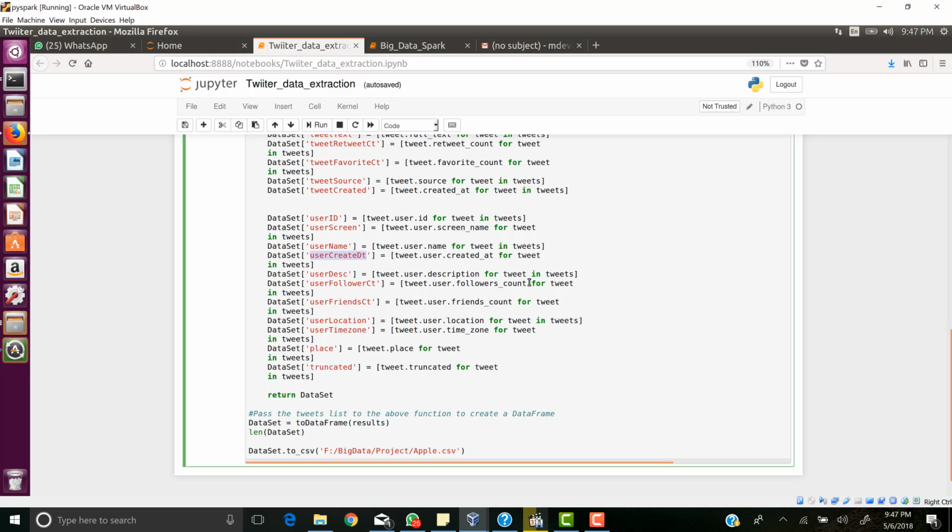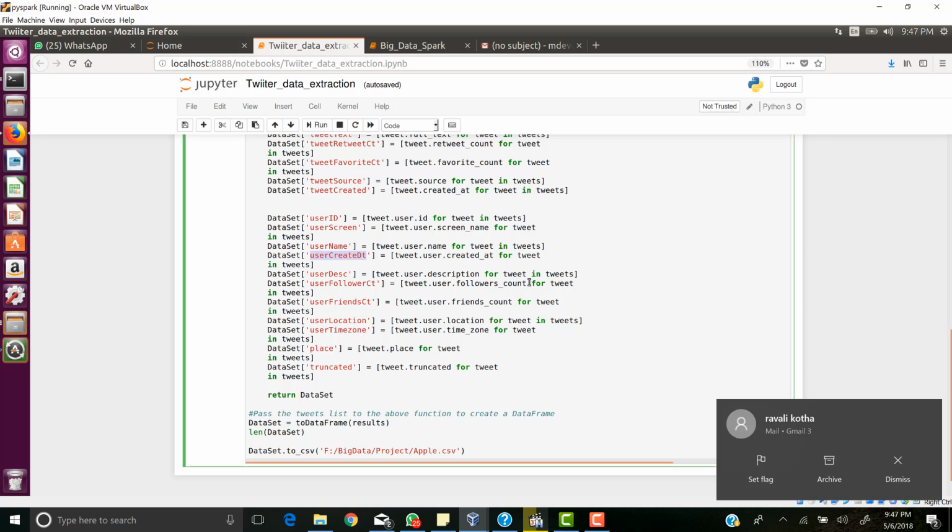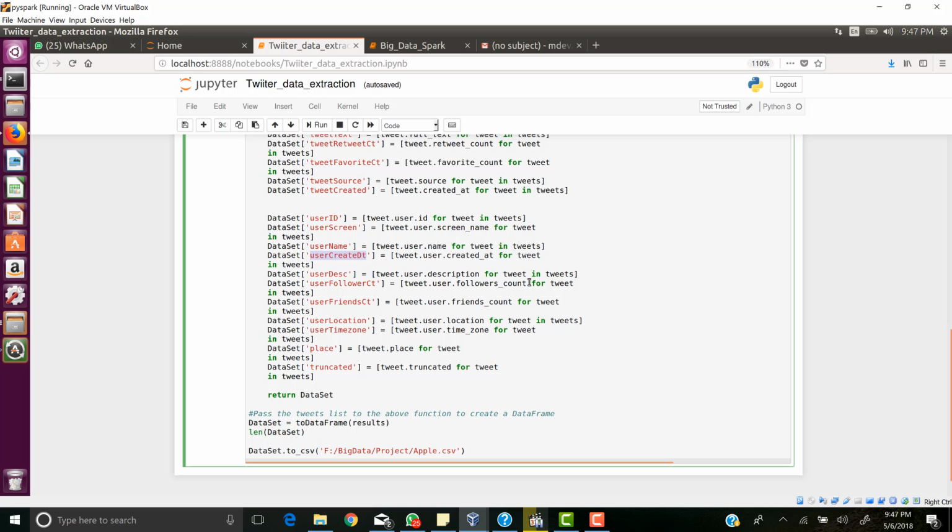There was a limitation with this API, which is that we did not get too many tweets. The dataset was not too large, which is why the analysis and the insights that we have in this project might be biased. That is the only limitation with this Twitter API. Otherwise, this Twitter API is really easy to use, and it is used in most industries now to get insights and to analyze their brand image in the market.